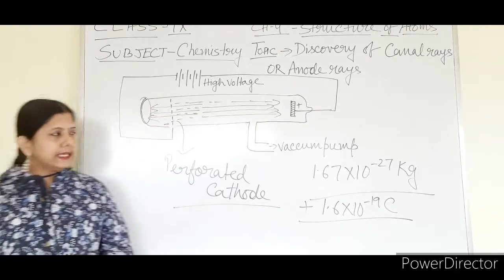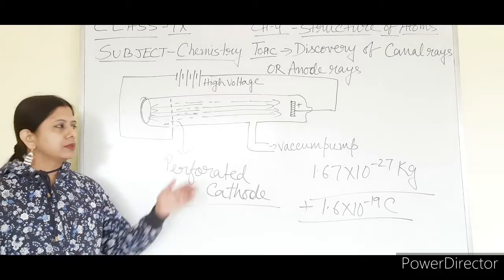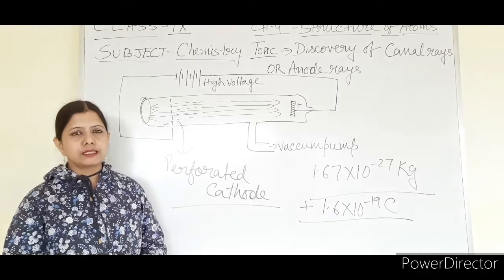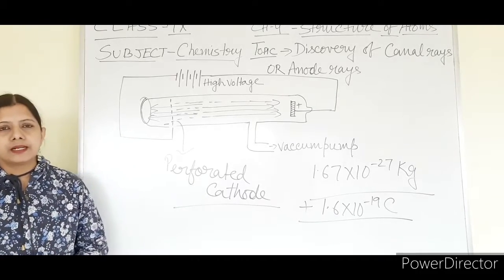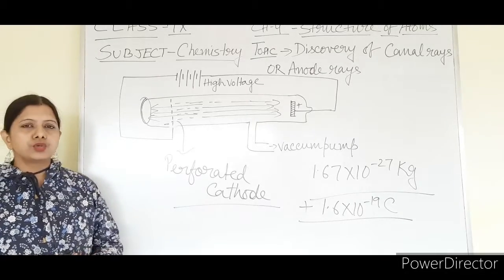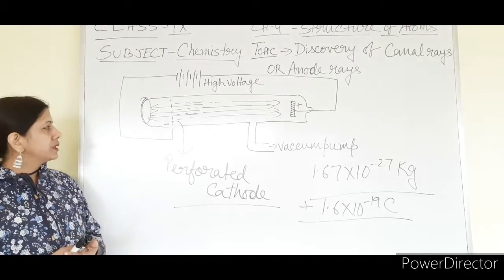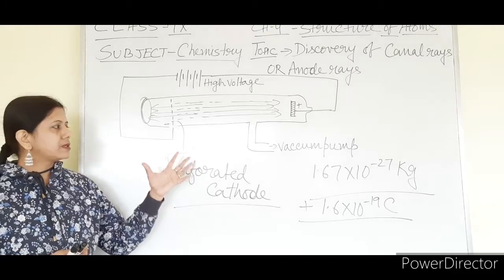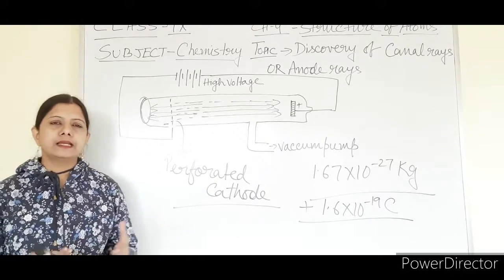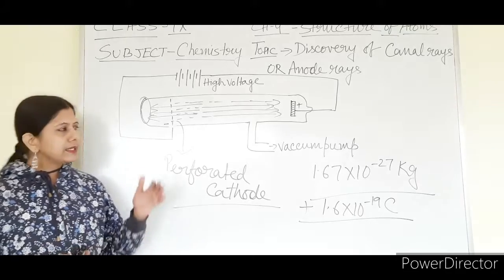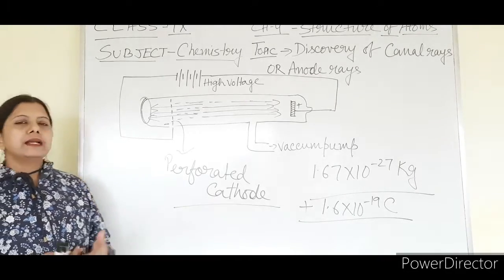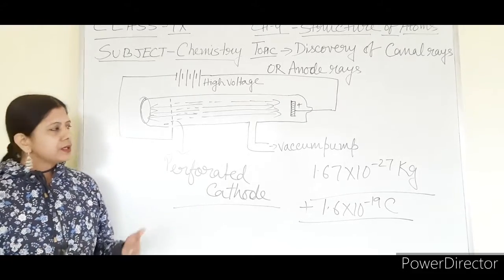So finally E. Goldstein performed the same experiment that was done in the case of cathode rays. The same kind of experiment was done by him, and he used the discharge tube. In the discharge tube he took some gas at very low pressure and he did the experiment.